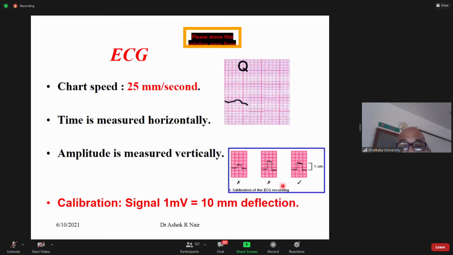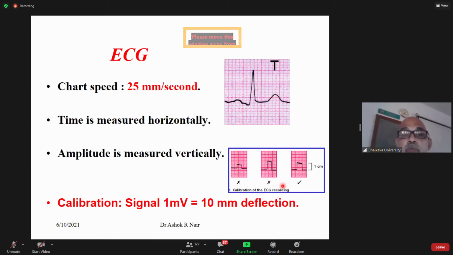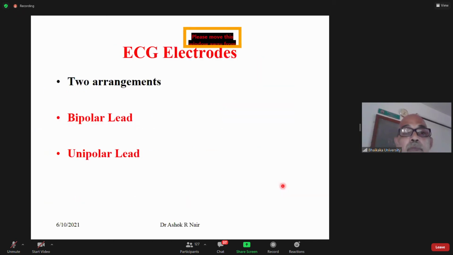Chart speed is 25 millimeter per second. Calibration is 1 millivolt signal, 10 millimeter deflection. As chart speed is 25 millimeter per second, each small millimeter in the horizontal axis corresponds to 0.02 seconds. And in the vertical axis, 10 millimeter deflection is 1 millivolt. Small 1 millimeter deflection is 0.1 millivolts.